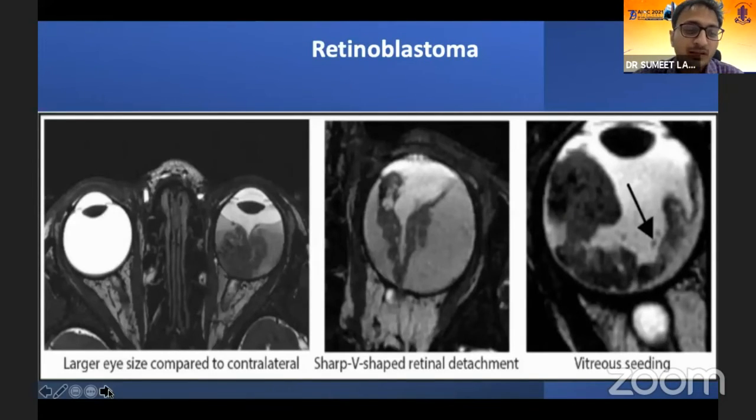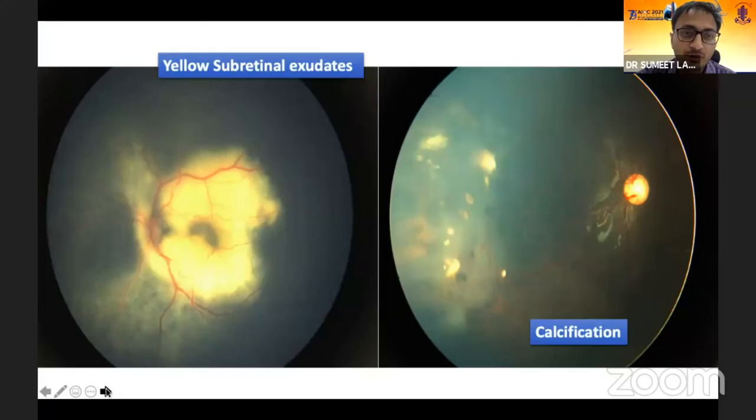Now, retinoblastoma classically on the MRI will show a larger eye size compared to the contralateral eye. In Coats disease, it will be the contrary. A V-shaped retinal detachment is again very classical of retinoblastoma on imaging, compared to the Y-shaped retinal detachment that you see in Coats disease. And the vitreous seeding can be seen on very high resolution MRI, at least 3 Tesla. So this kind of MRI helps you to differentiate your retinoblastoma from Coats disease.